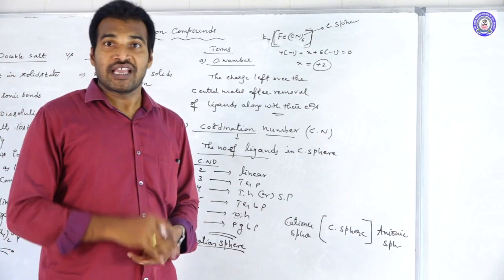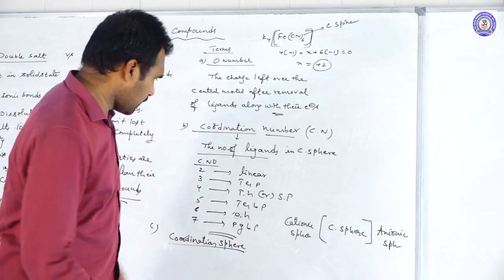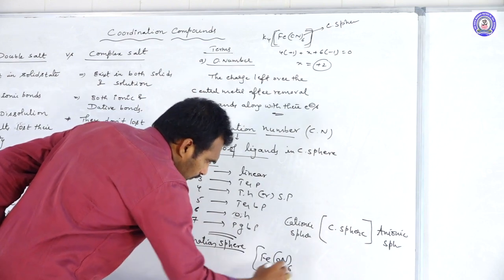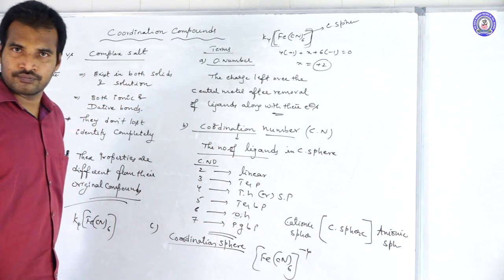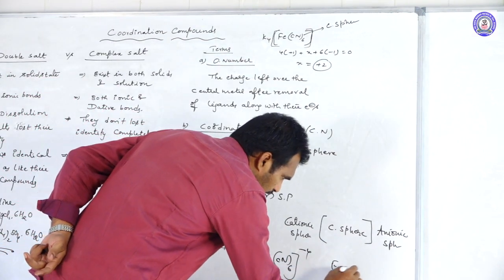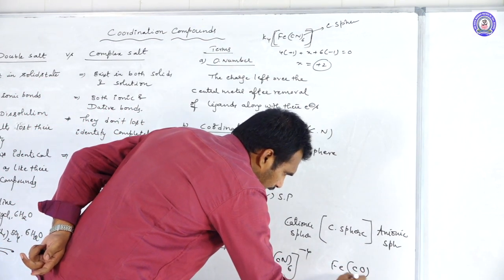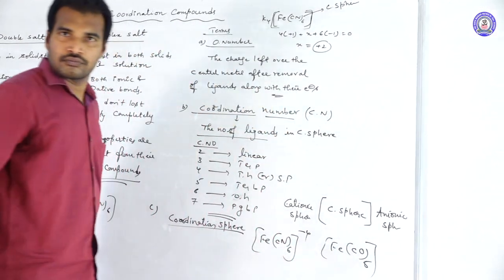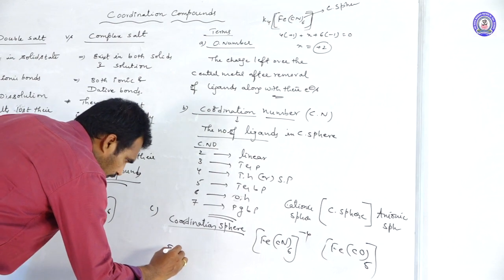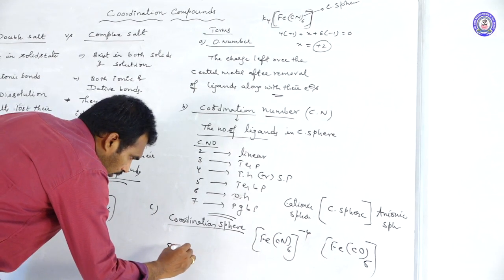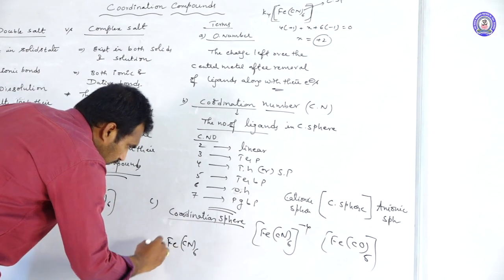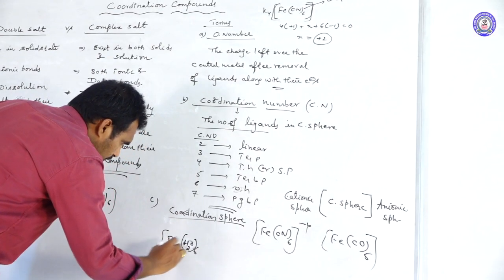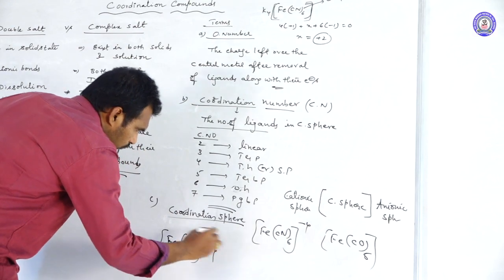Mononuclear complexes again are classified based upon the charge. For example, take [Fe(CN)6]4-, or [Fe(CO)5], and one more, [Fe(H2O)6]SO4.